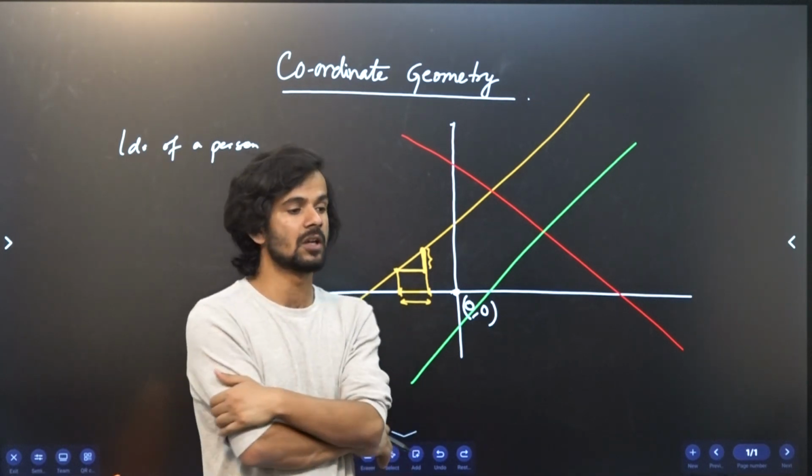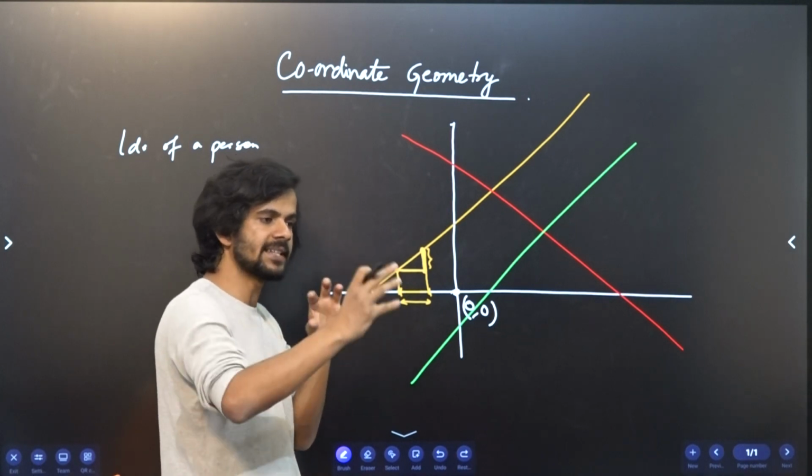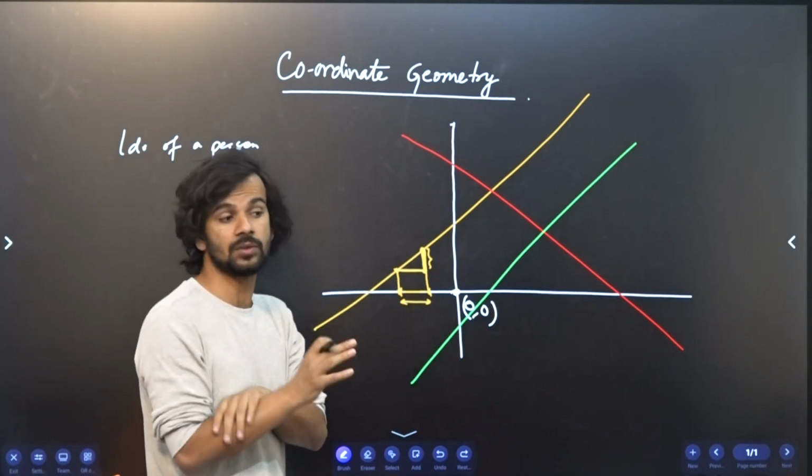Slope tells us many things. Slope tells how much y is increasing when x is increased by a certain amount. So that is what it gives.